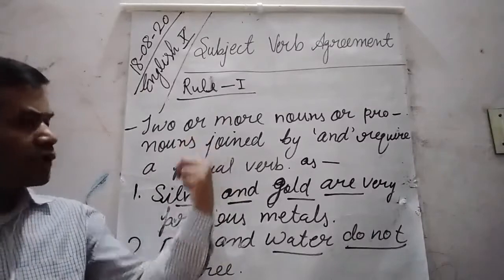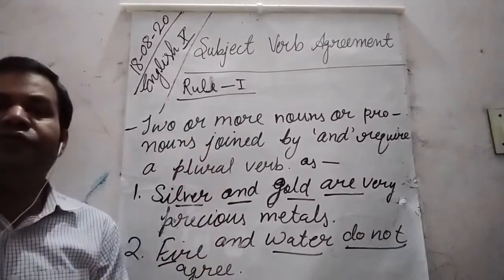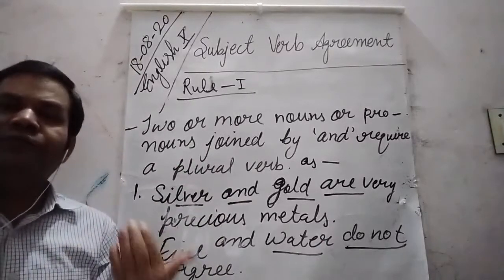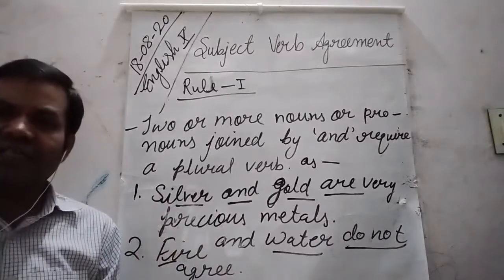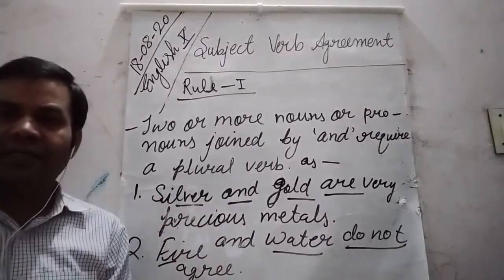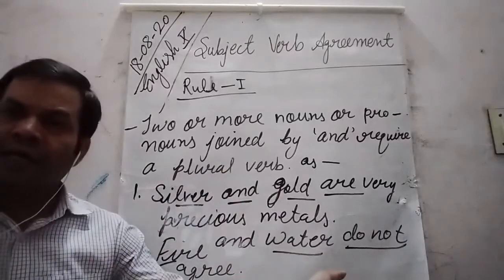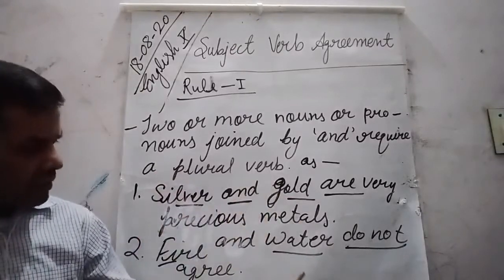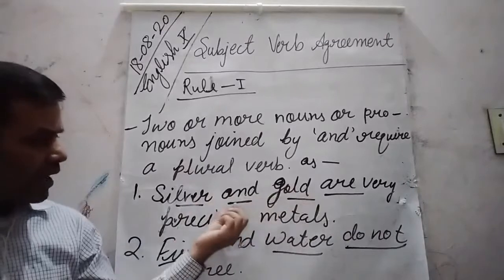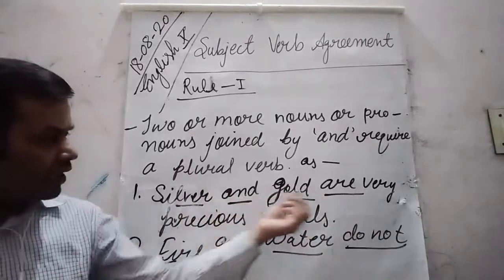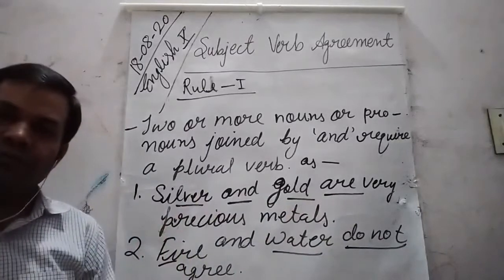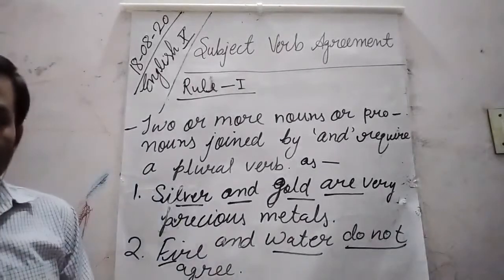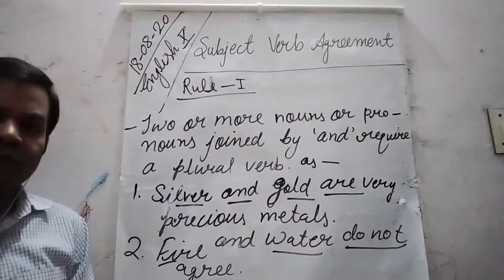It is the first rule according to which if two or more nouns or pronouns, we can also say two or more subjects, are joined by and, they are followed by a plural verb. Is it clear? I hope you have taken the screenshot or you have noted it down.